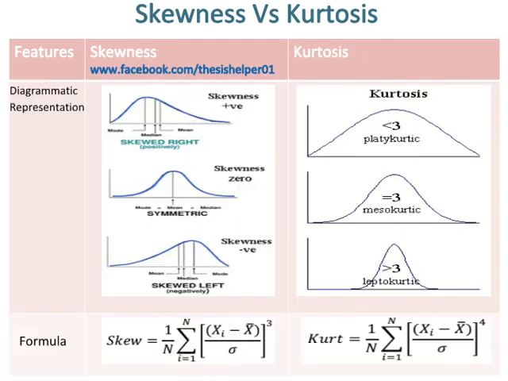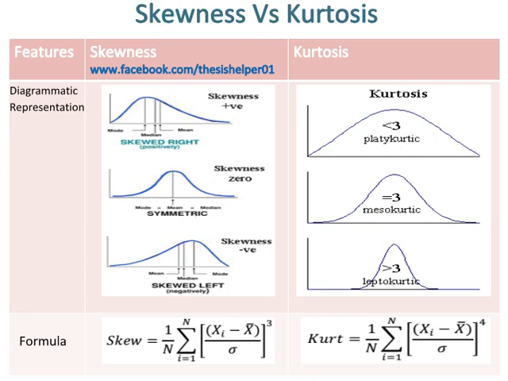Skewness versus kurtosis. Diagrammatic representations of skewness and kurtosis are given. In skewness, you can see three diagrams. The first diagram is skewed right, which is positively skewed. The second diagram is symmetric, which has zero skewness. And the third diagram is skewed left, which is negatively skewed.